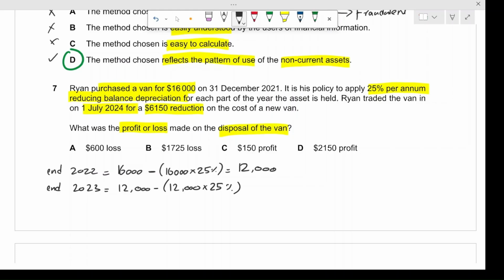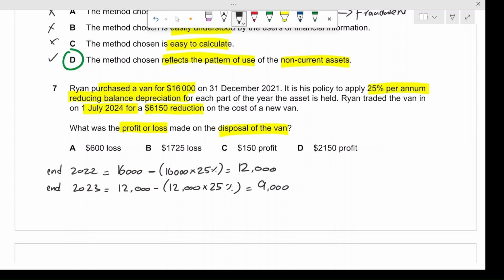So why didn't we take $16,000? Because it is not being measured on straight line. It is being measured on reducing balance. The reducing balance method uses the latest net book value for the depreciation itself. So in this case, it was $12,000, so the depreciation will be calculated on $12,000. So this would give you $9,000. So at the start of 2024 or the end of 2023, it's the same thing. The net book value was $9,000.